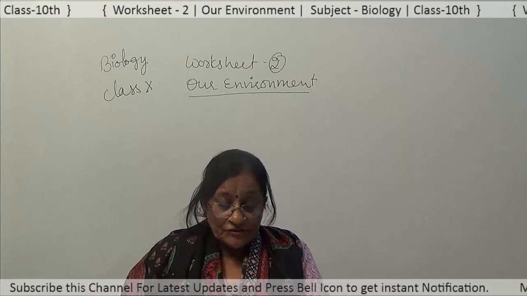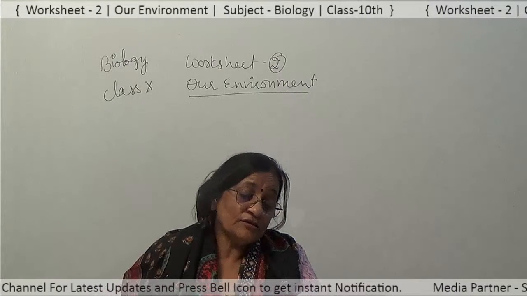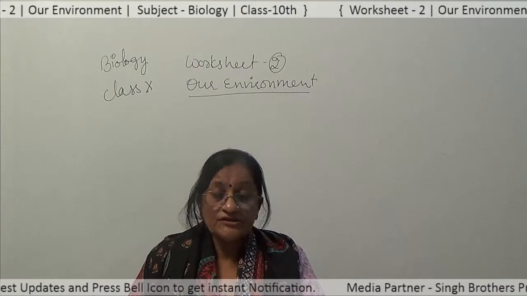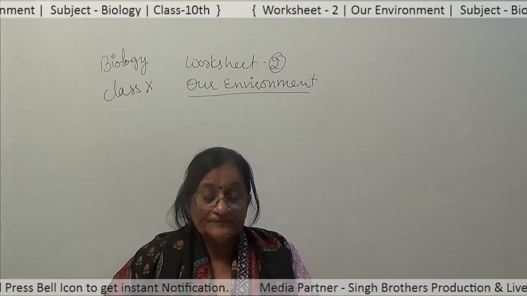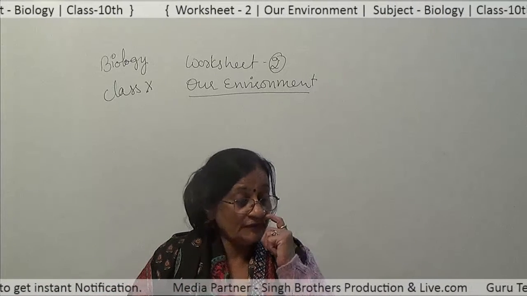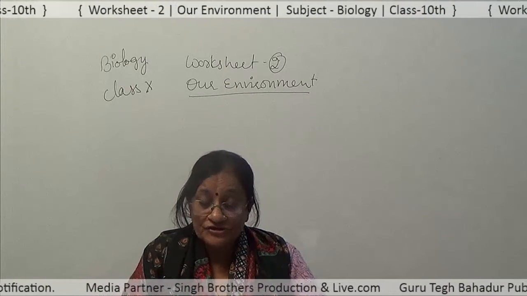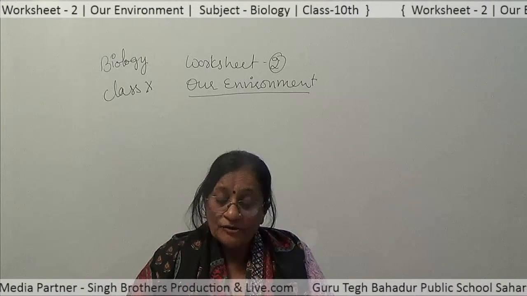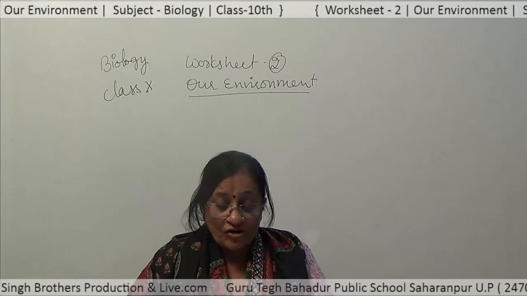Next, question number 12, what is biological magnification? Biological magnification, as we have discussed earlier, is the accumulation of harmful insecticides and pesticides. It is the process of increase in concentration of persistent pollutants per unit weight of the organism with the rise in trophic level.